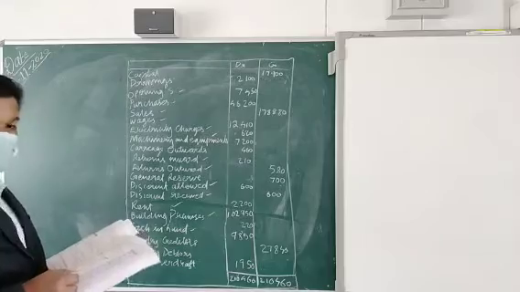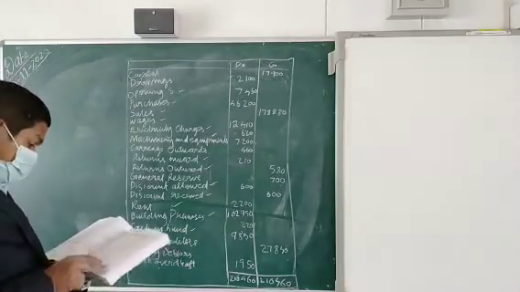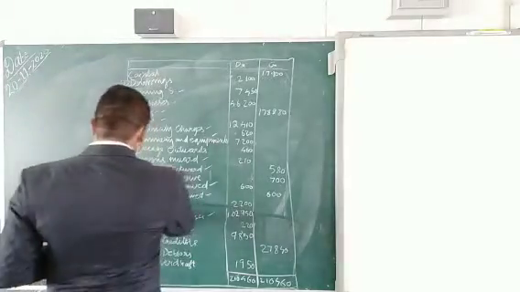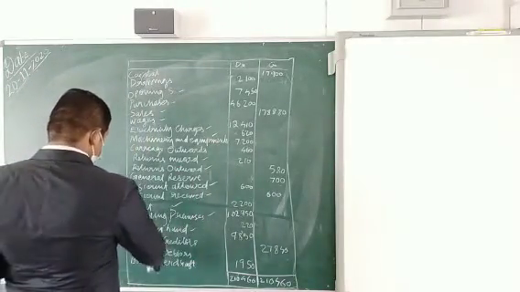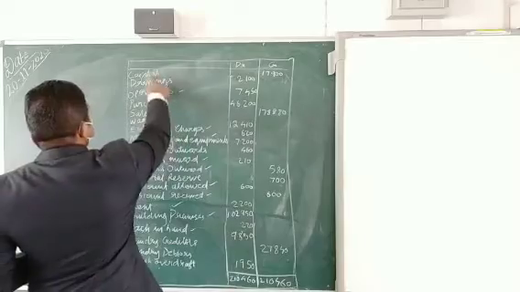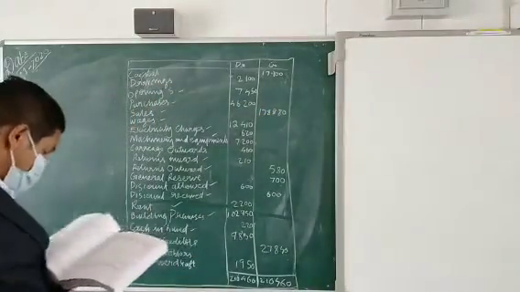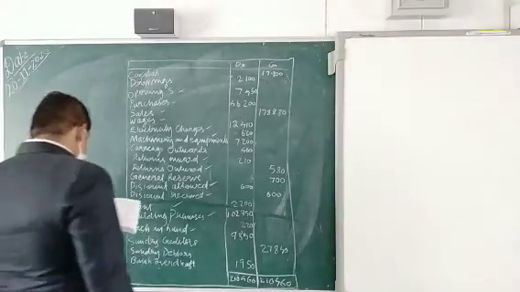All assets are there on the debit side. All assets will be on this side, and all liabilities. The capital is a liability, so that goes on the credit side. Then the next one is the sundry creditors.